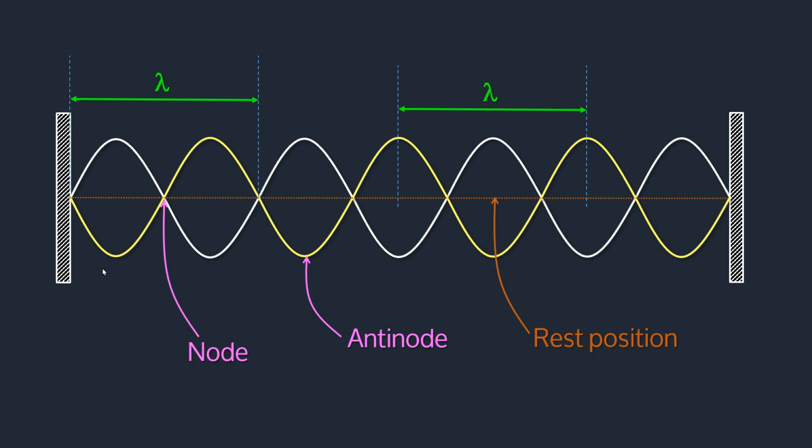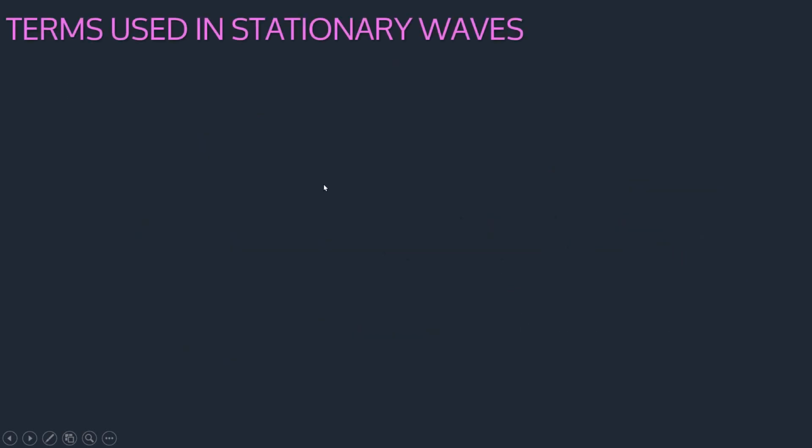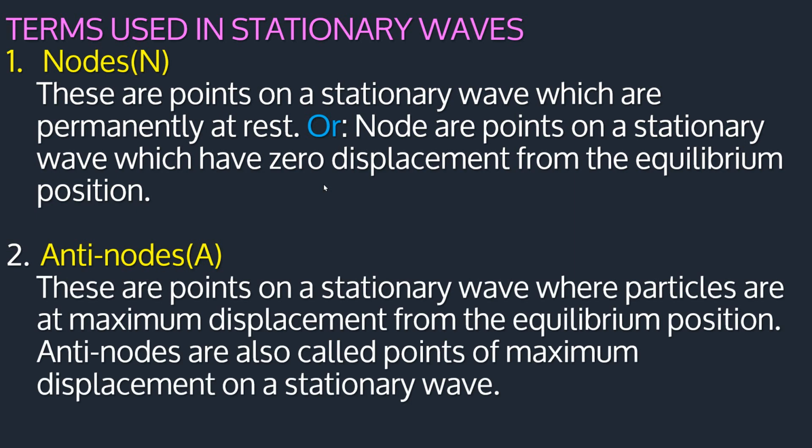Taking you back, this is an antinode here because any particle here has maximum displacement from the equilibrium position. And antinodes are also called the points of maximum displacement on a stationary wave.